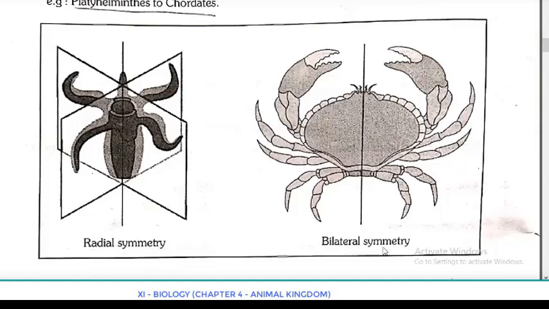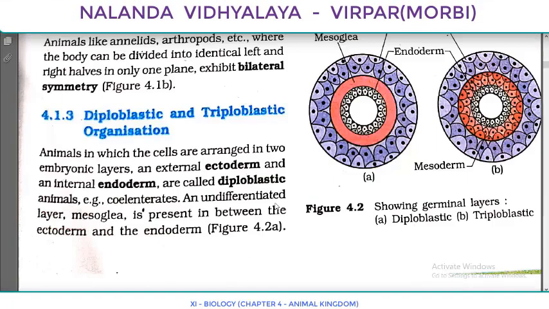So here we have discussed two bases of classification. One was the level of organization, and second, which we completed, was symmetry. So the next basis of classification is diploblastic and triploblastic organization. You have to understand the terminologies diploblastic and triploblastic.